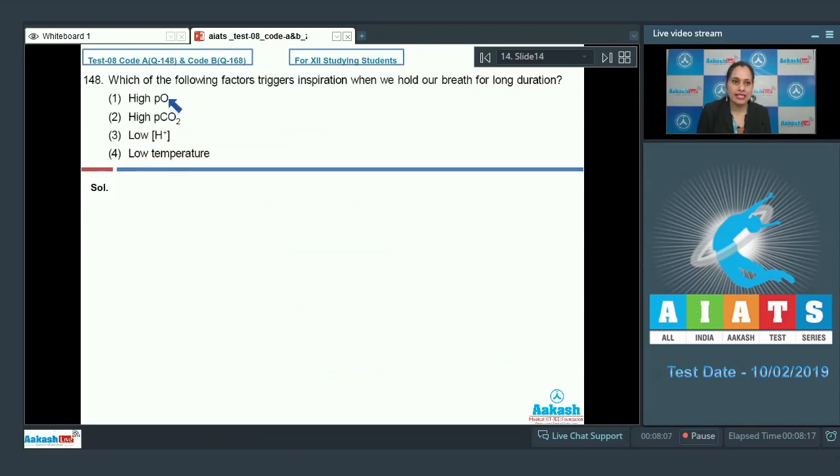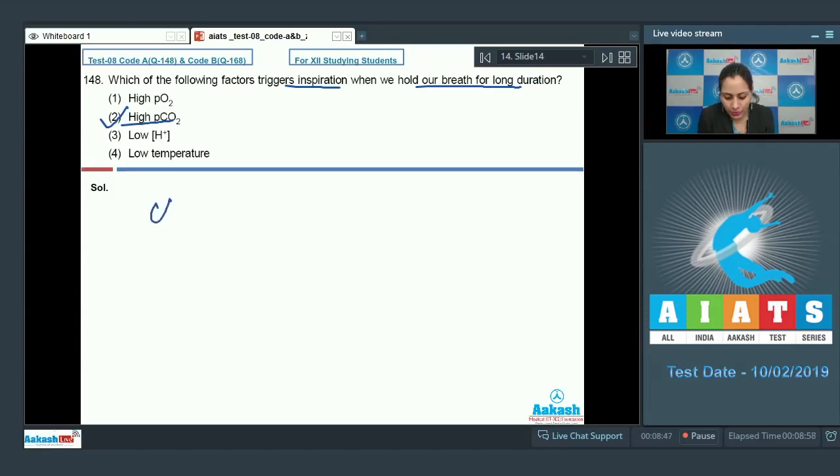Question number 148. Which of the following factors triggers inspiration when we hold our breath for long duration? And the options are high partial pressure of oxygen, high partial pressure of carbon dioxide, low hydrogen ion concentration, and low temperature. And the correct answer to this question is option number 2, high partial pressure of carbon dioxide. Because high partial pressure of carbon dioxide triggers inspiration when we hold our breath for long duration.